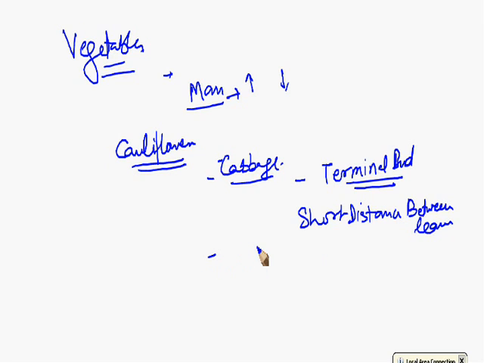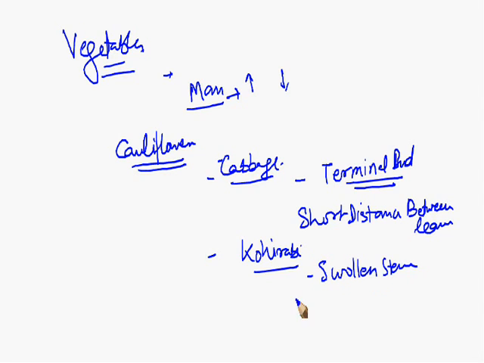Another example of the same species is kohlrabi. In kohlrabi, it is selected for its swollen stem portion. And another is broccoli.